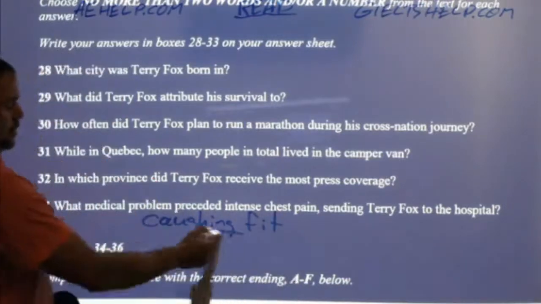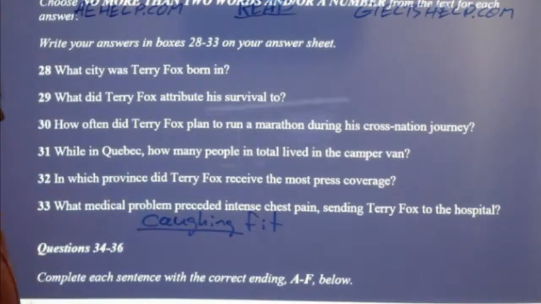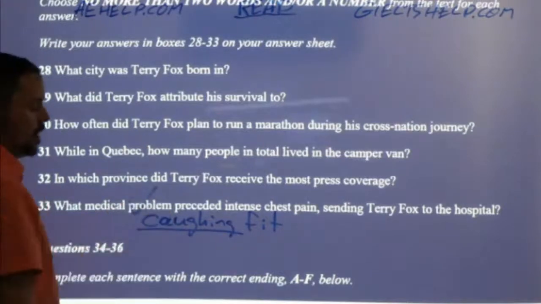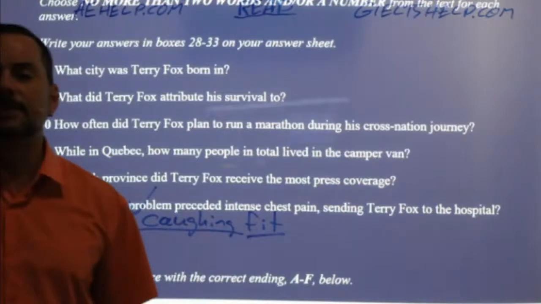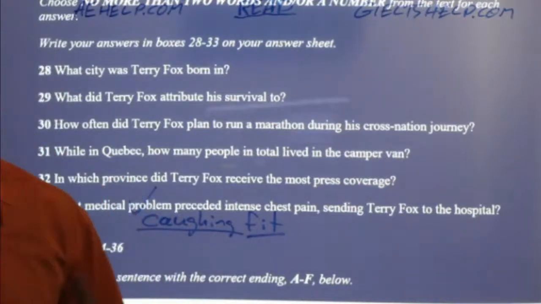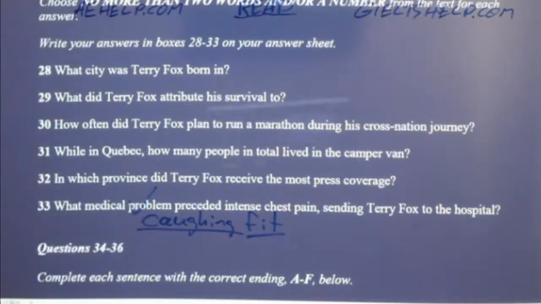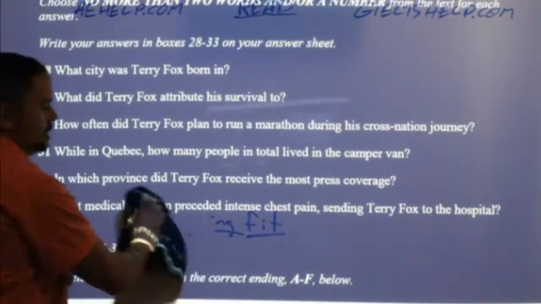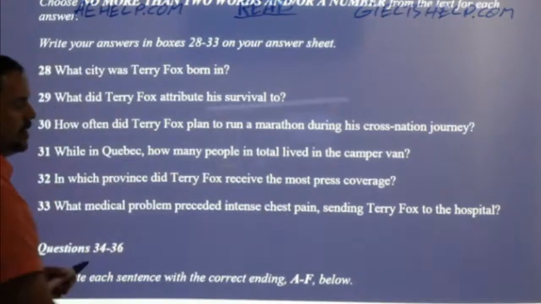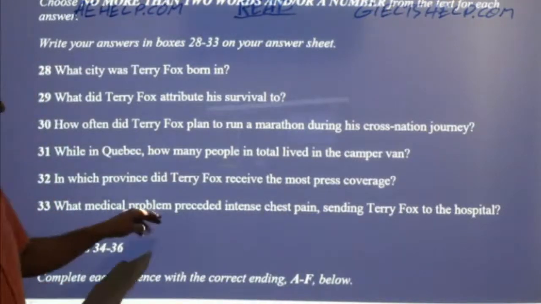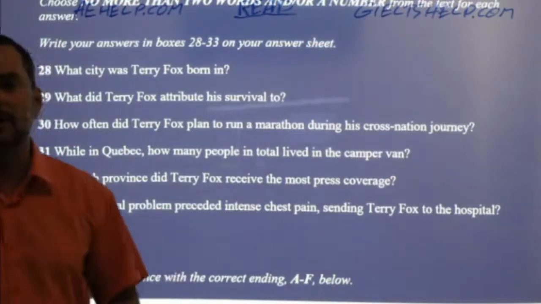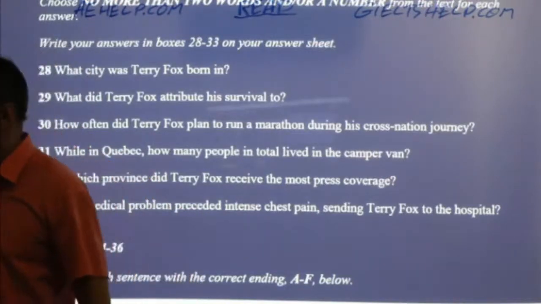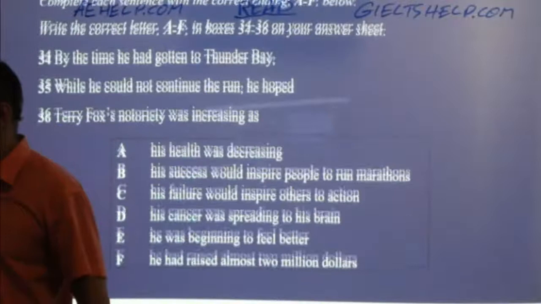But if you put the word coughing, it's likely that they'll just give it to you for coughing as well. Coughing fit is the most accurate answer, but IELTS would give it to you for coughing because I think that accurately answers the question. Okay? All right. So it wasn't cancer that sent him to the hospital, but a coughing fit. They didn't know that the cancer returned until later on. Okay? All right, so far so good.